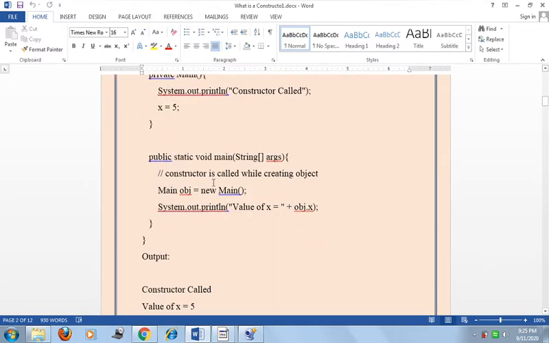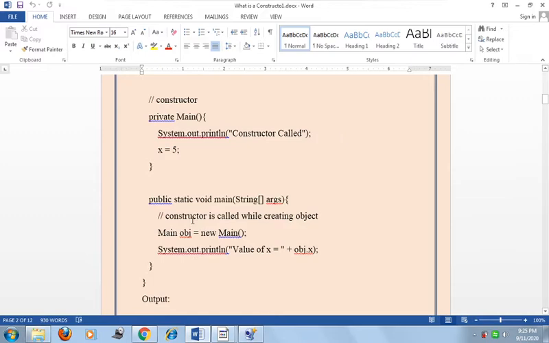Now in the main method, public static void main, the constructor is called while creating an object. When we create an object, the constructor is automatically called. So here Main is the class name, obj is the object, equal to new is used to create an object, and here Main is also the name of the class. When we print the value of x, it will give the output 5. In that way the constructor is called.